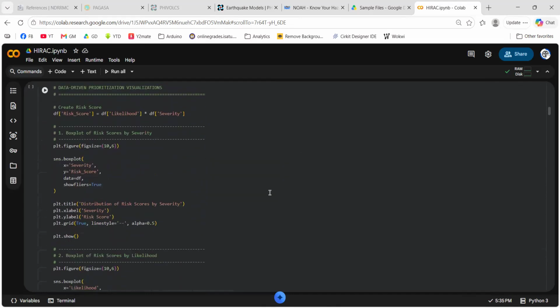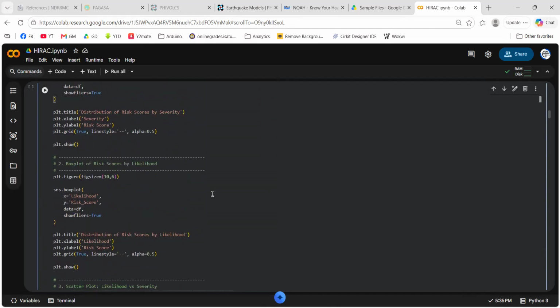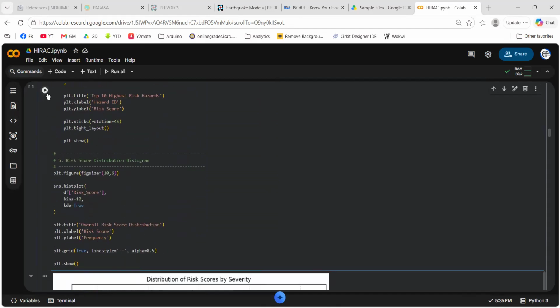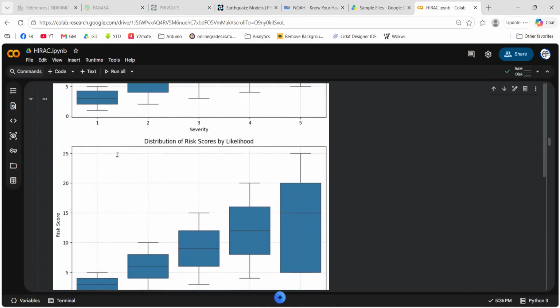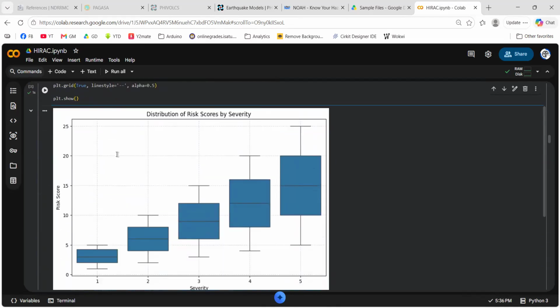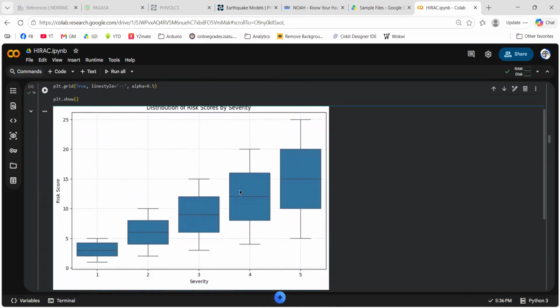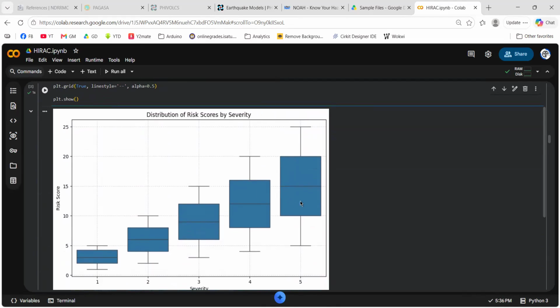I have some additional code here for visualization, like the ones for visualizing the severity. As you can see, based on this plot, there's a significant difference in severity between the different risks. This one is very high compared to most of the other items here.